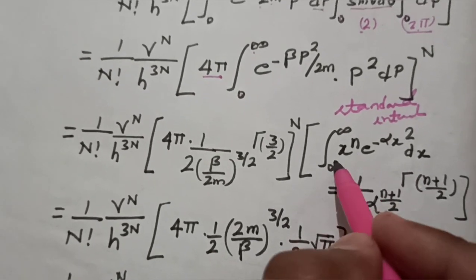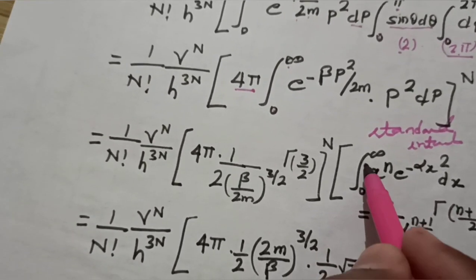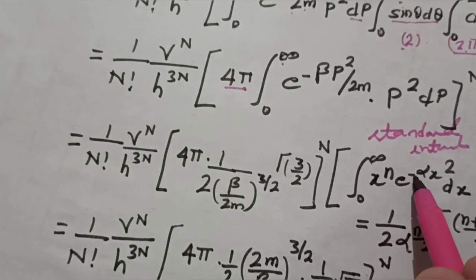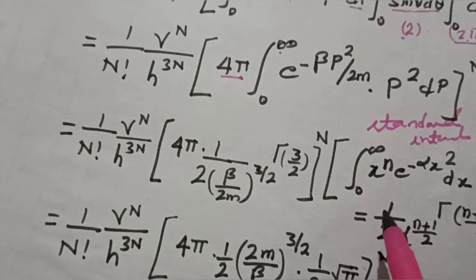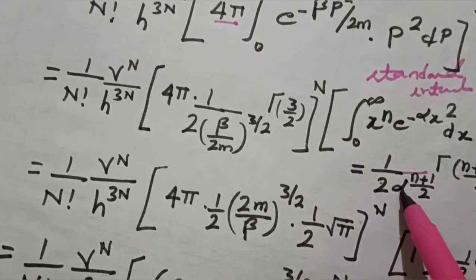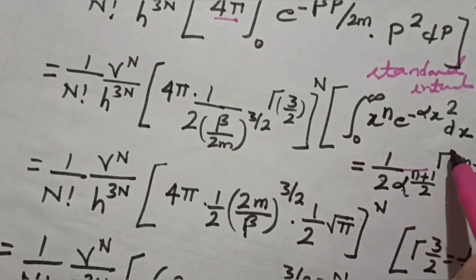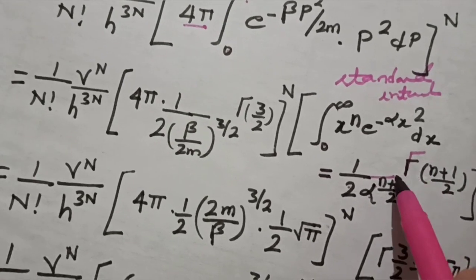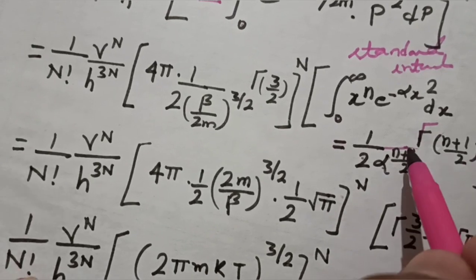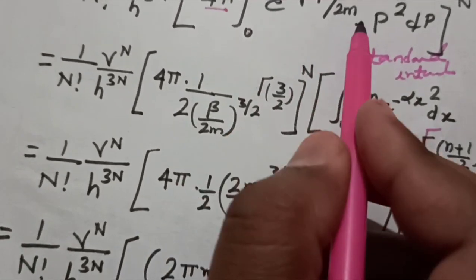What is that? I will show you. It is integral 0 to infinity x to the power n e to the power minus alpha x square dx. It has the value 1 upon 2 times alpha to the power n plus 1 upon 2, times gamma of n plus 1 upon 2.